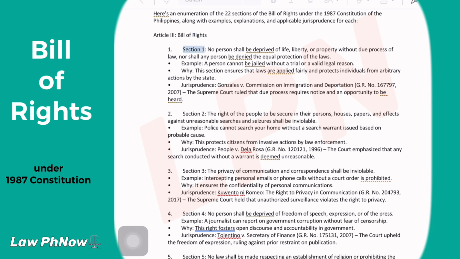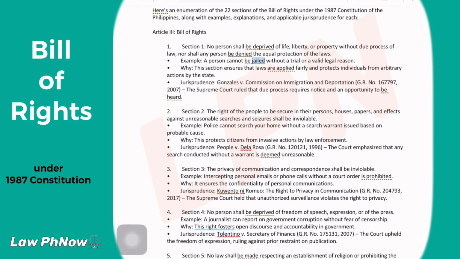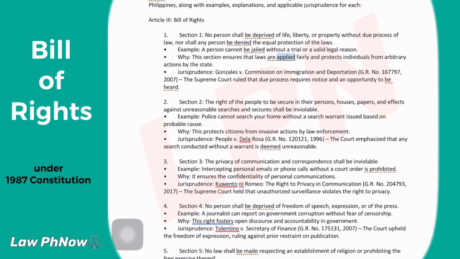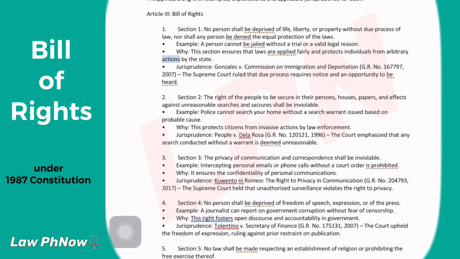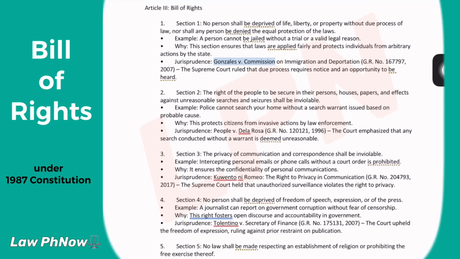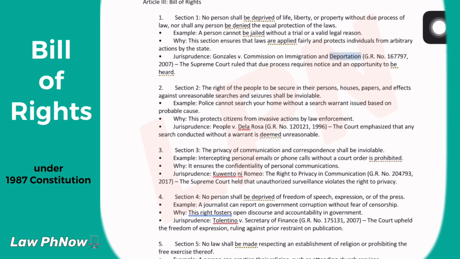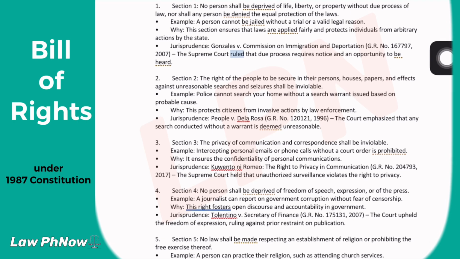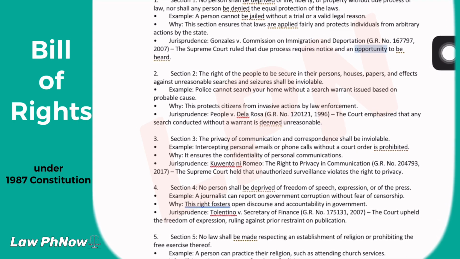1. Section 1. No person shall be deprived of life, liberty, or property without due process of law, nor shall any person be denied the equal protection of the laws. Example: a person cannot be jailed without a trial or a valid legal reason. Why? This section ensures that laws are applied fairly and protects individuals from arbitrary actions by the state. Jurisprudence: Gonzalez v. Commission on Immigration and Deportation, GR number 167797, 2007. The Supreme Court ruled that due process requires notice and an opportunity to be heard.